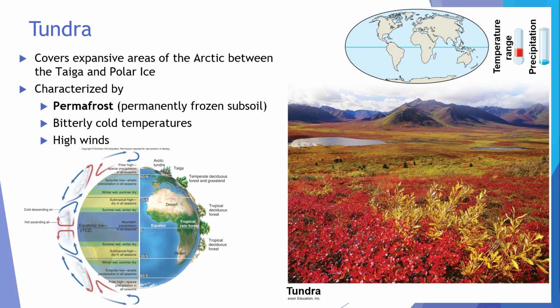It's characterized by permafrost, which means permanently frozen subsoil. Bitterly cold temperatures are also common, as are high winds. Even when the snow is gone, the subsoil is still frozen, and so the root systems of vegetation have to be very shallow. This biome also receives very little rain. It's similar to deserts in terms of its convection cell.